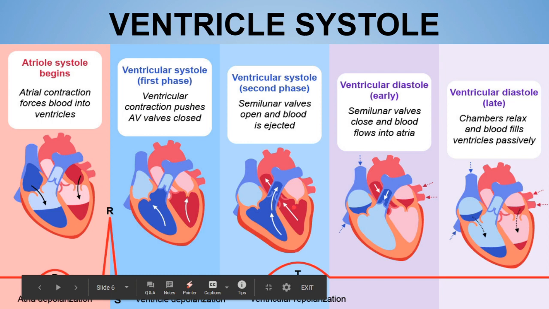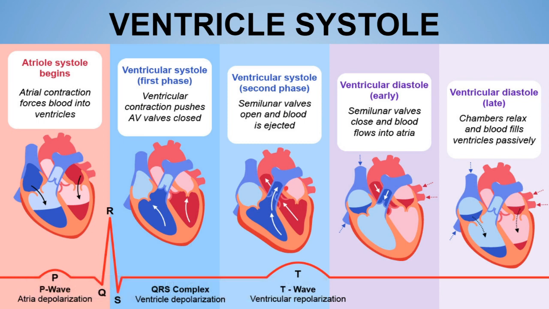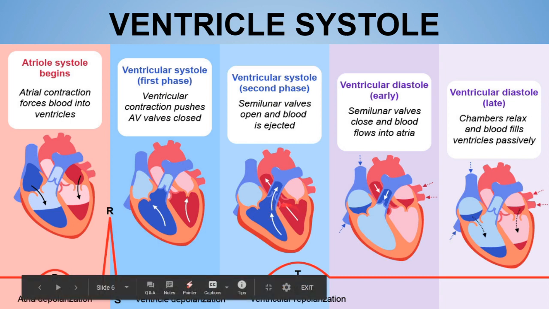Over here, 2/3 of the stroke volume is ejected by the ventricles. In the rapid phase, the pressure inside both actually increases, and the pressure inside the left one is more compared to the right one. There is 120 mmHg in the left one, and in the right one there is 25 mmHg of pressure. Now the next was the slow ejection phase.